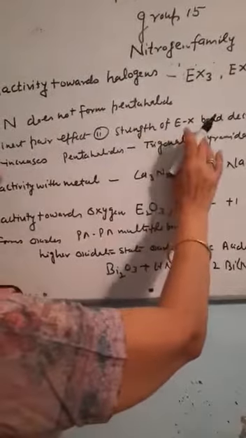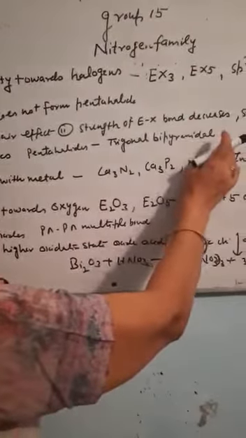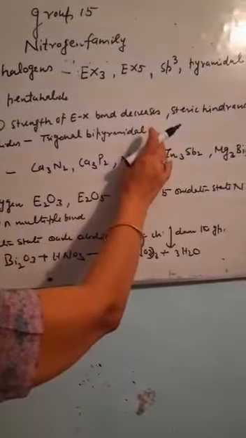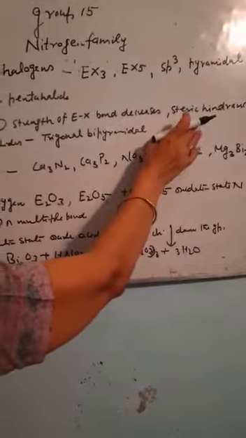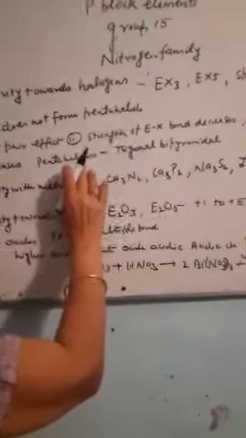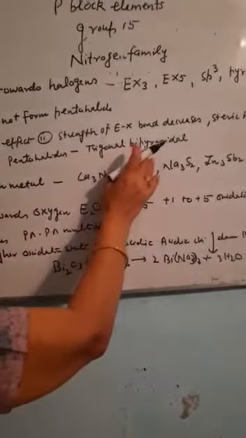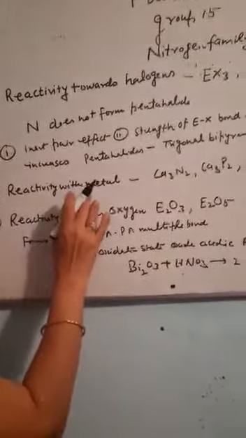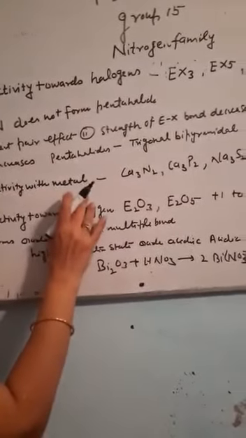Second, the strength of the E-X bond decreases as we move down the group, and steric hindrance increases. All the pentahalides are trigonal bipyramidal in shape. The next property is the reactivity of group 15 elements with metals.